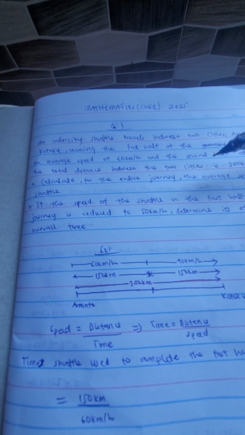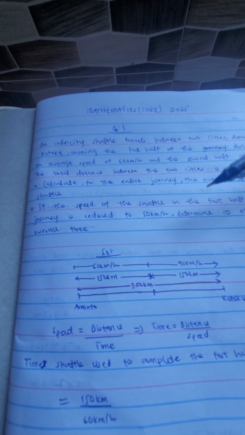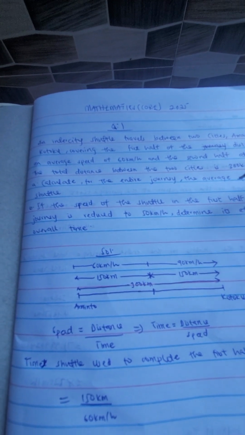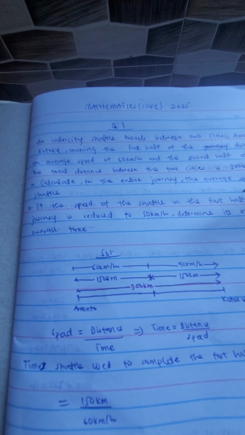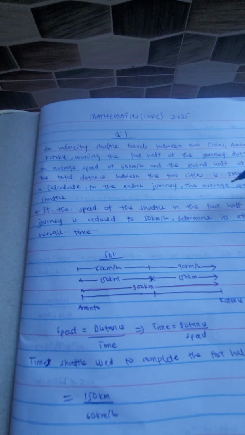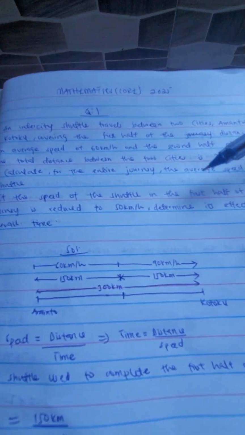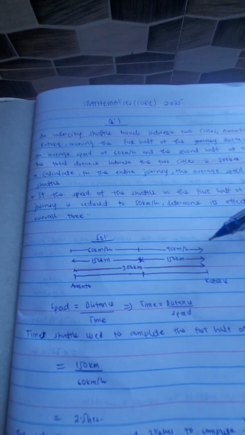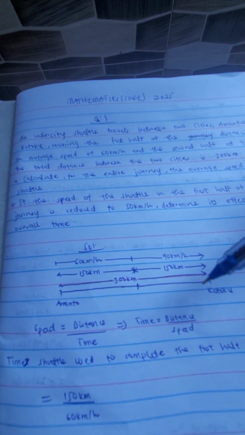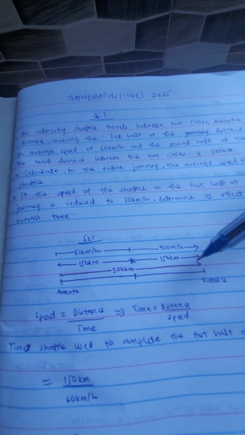Now, note the difference between distance and displacement. When we say distance, it is just the interval between 2 points. And when we say displacement, we are talking about a distance covered by a body in a specified direction. So you see the difference between displacement and distance. So now let's continue. Speed is actually distance over time, which means if you make time the subject, time becomes distance over speed.